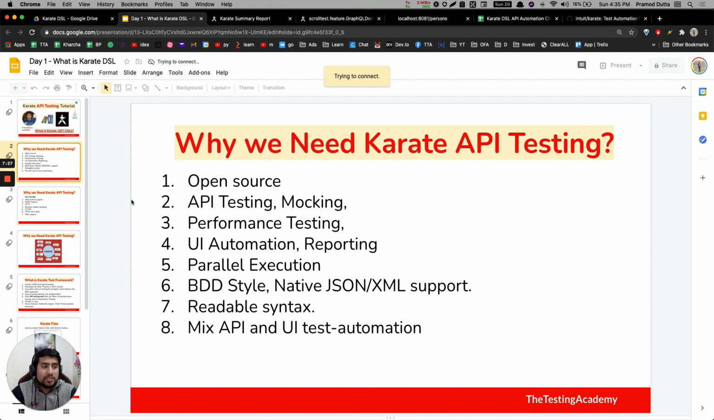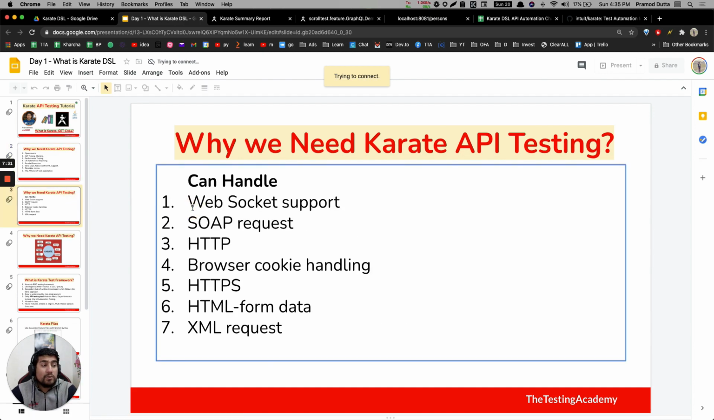I think you can mix your API and UI automation, that I have mentioned in this slide, right? So one more thing is that Karate can handle WebSocket, SOAP requests, HTTP. Of course, we are going to work mostly, most of the time, on the REST side of it, right? So REST HTTP, you can handle the cookies, you can do HTTPS, of course form data, XML requests and all. So it supports lots of it, right?